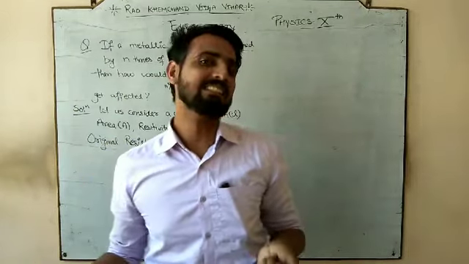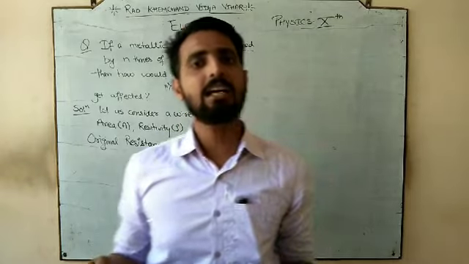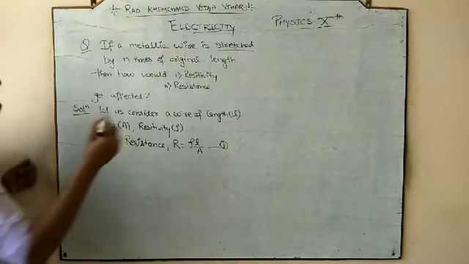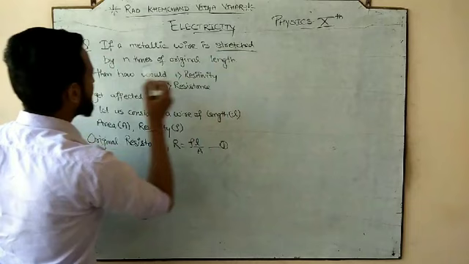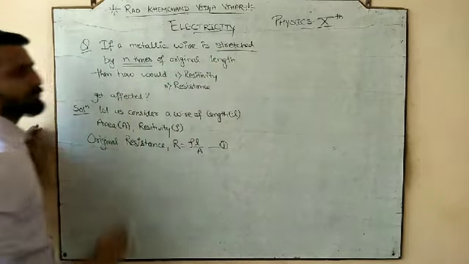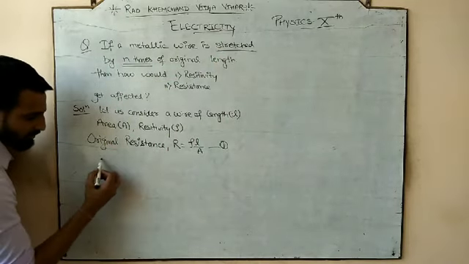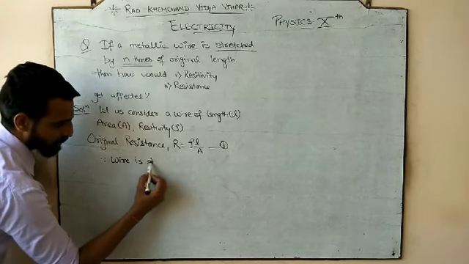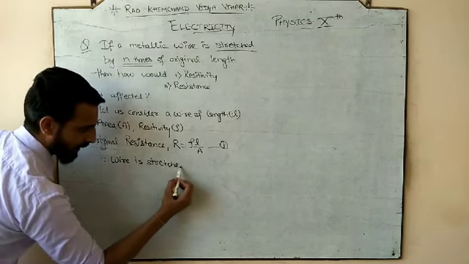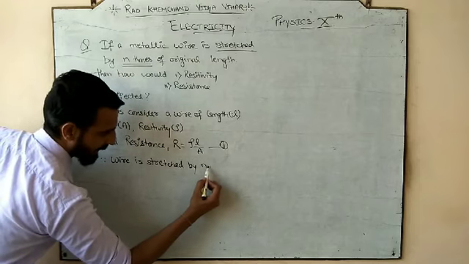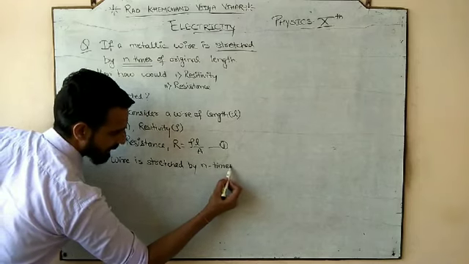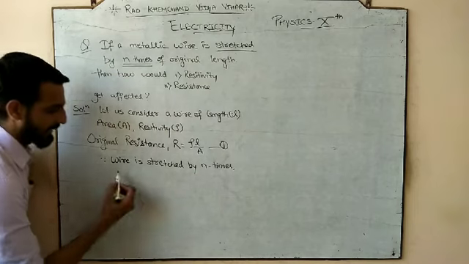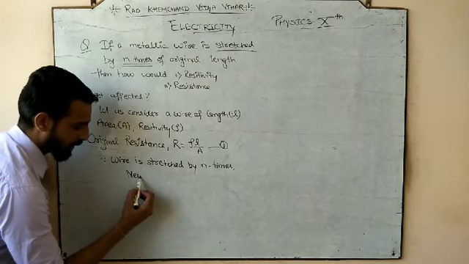We are increasing the length. So the wire is being stretched out by how many times? N times. So if the wire is stretched by n times, what would be your new length?